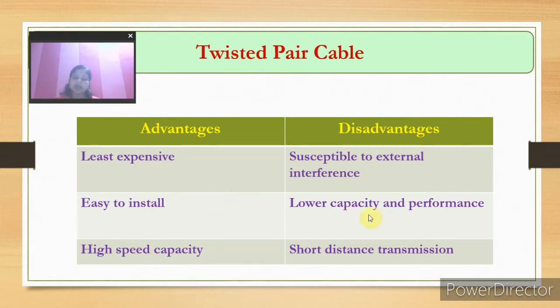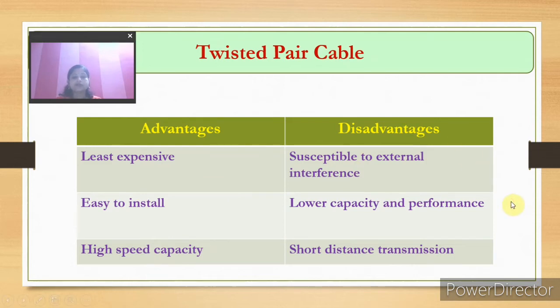It has lower capacity, meaning low bandwidth and performance, and it is susceptible to external interference, meaning it will be noisy when data transmission takes place. You can find some noises there. So it has high speed capacity, is easy to install and least expensive, with very little cost for these cables.